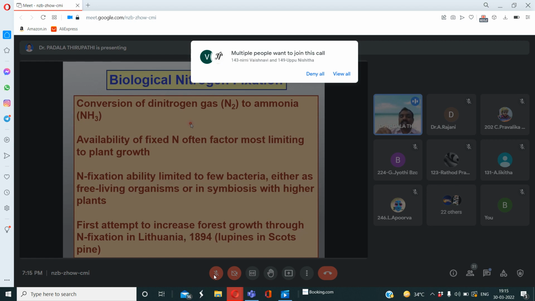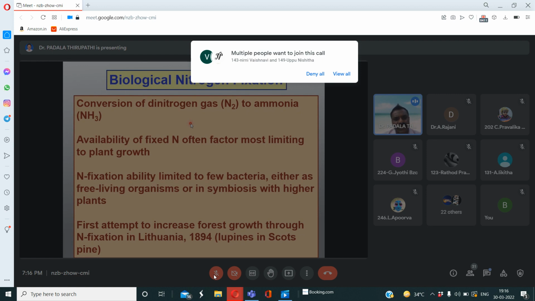So, with biological involvement, the dinitrogen, a gaseous substance present in the atmosphere, is converted into usable forms. This we call biological nitrogen fixation.